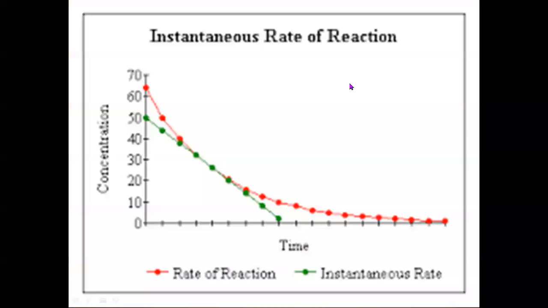Now, how will we do that? We will first determine the concentration at regular intervals of time, say 0 minutes. Time is taken on the x-axis and the concentration is on the y-axis. If it is reactants, at time t equal to 0, at the beginning of the reaction, it is very, very high. Red dots or points show the concentration of reactants, which is slowly decreasing.